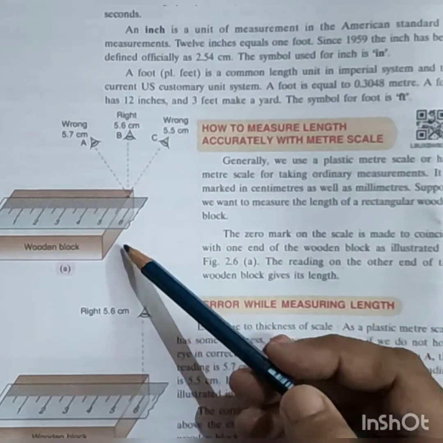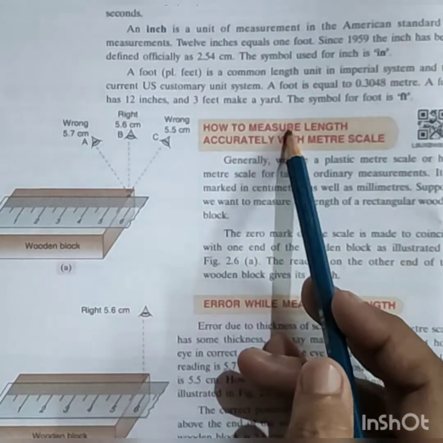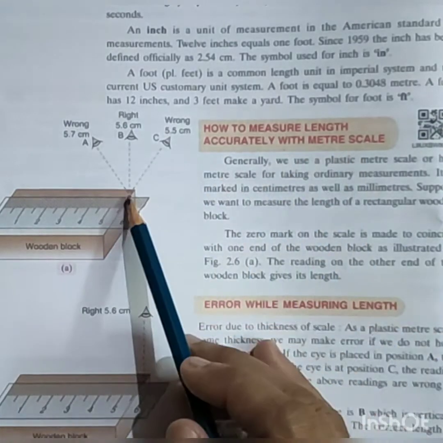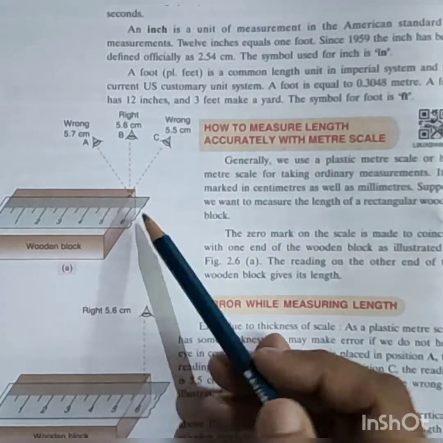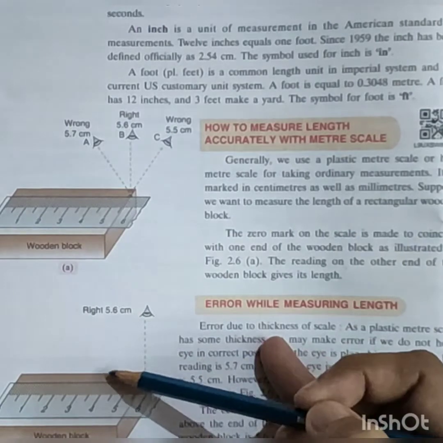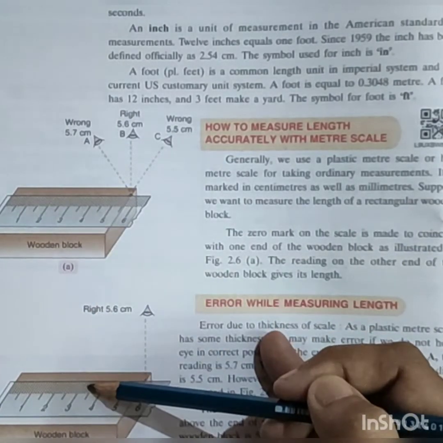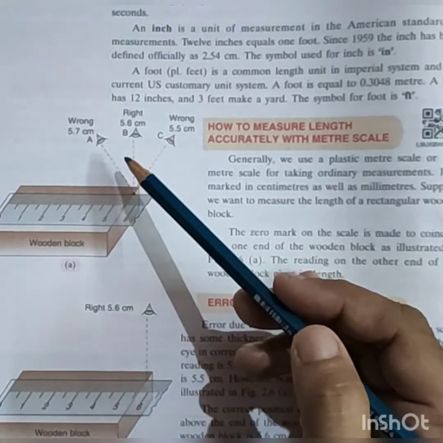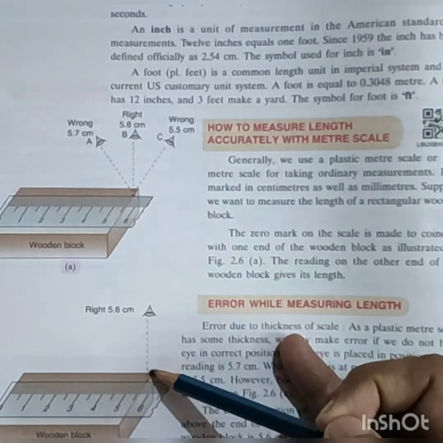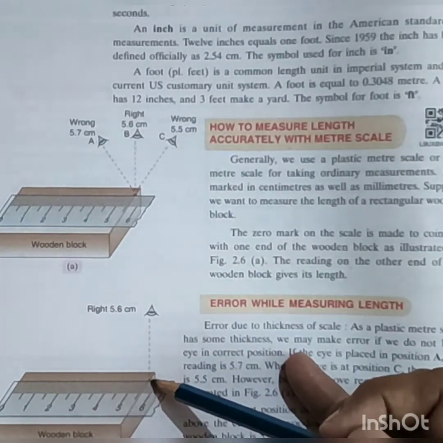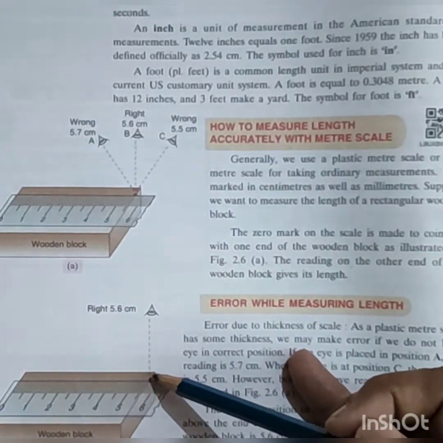Now in this picture we will see how to measure the length accurately with a meter scale. Here you can see two pictures are given. We want to measure the length of this wooden block. So these are the differences given. When you measure, our head should be at 90 degrees. Otherwise we'll get the wrong measurement.